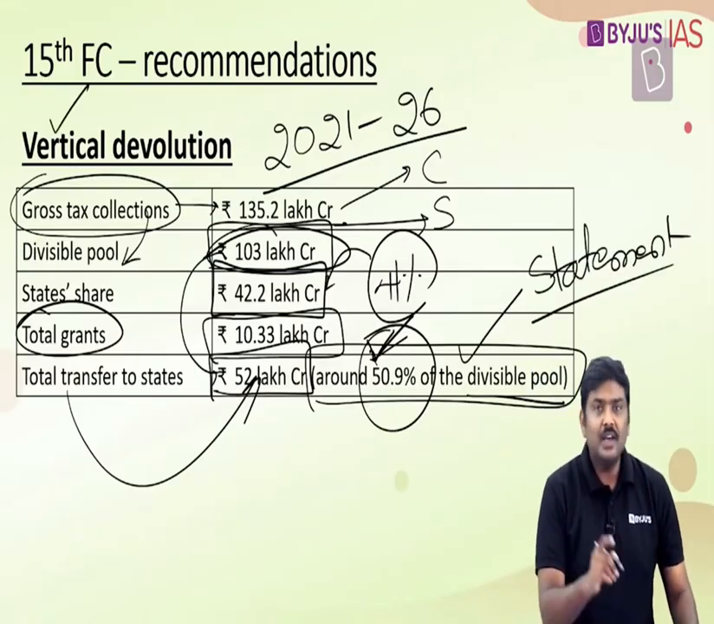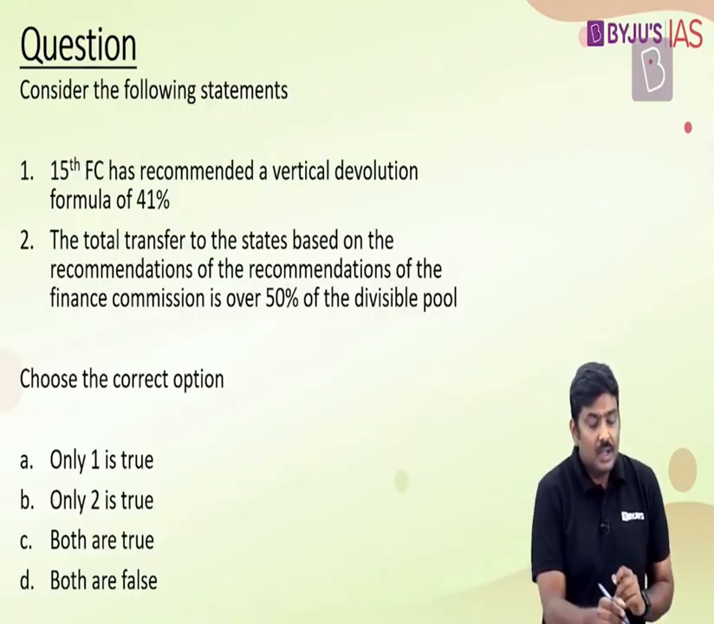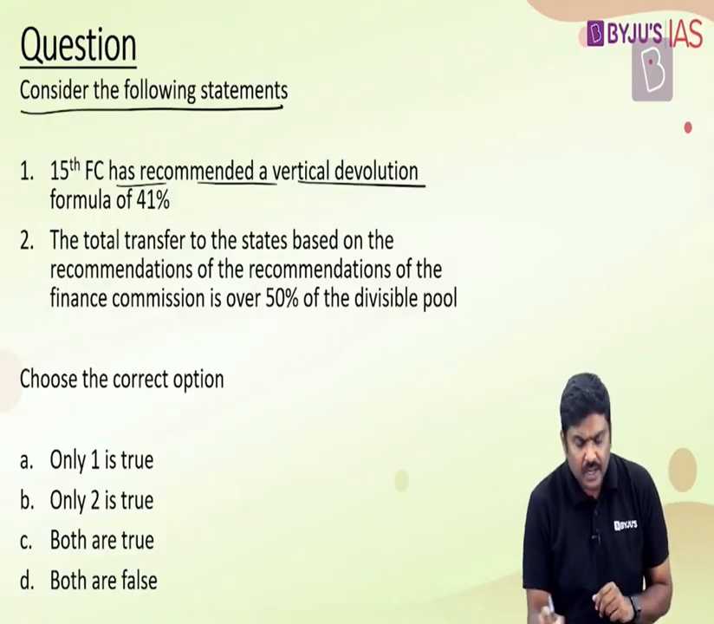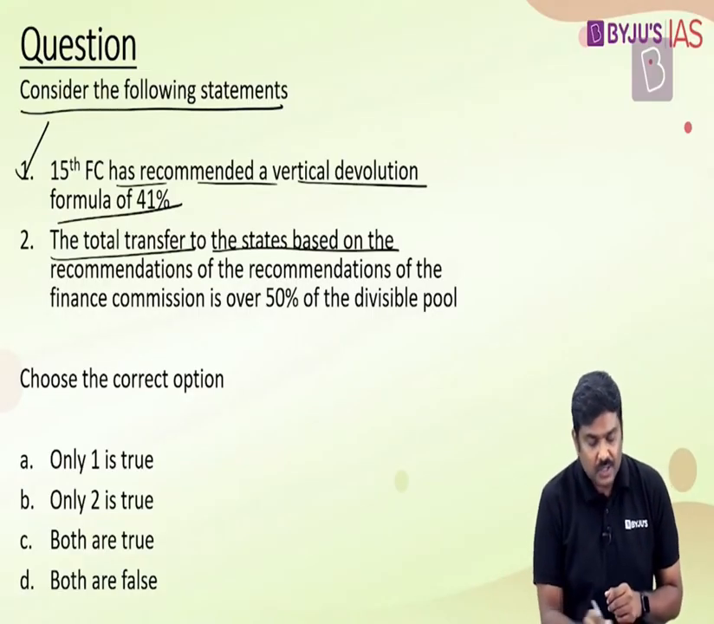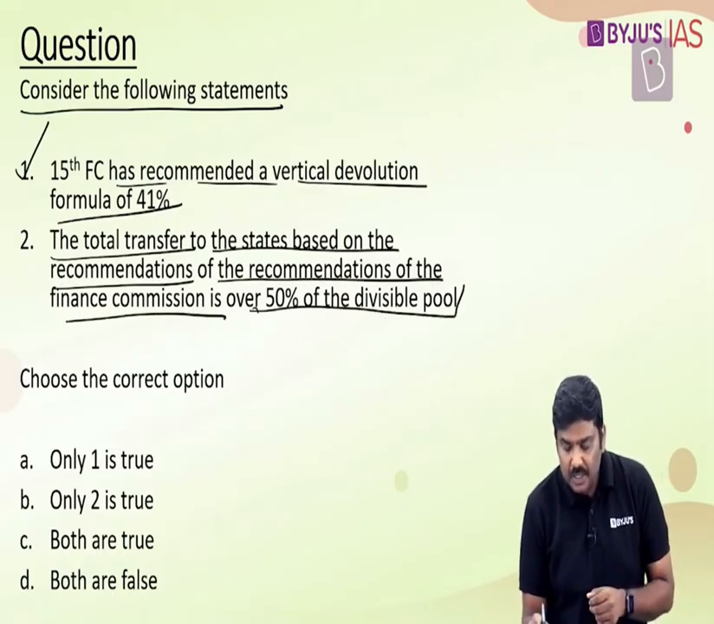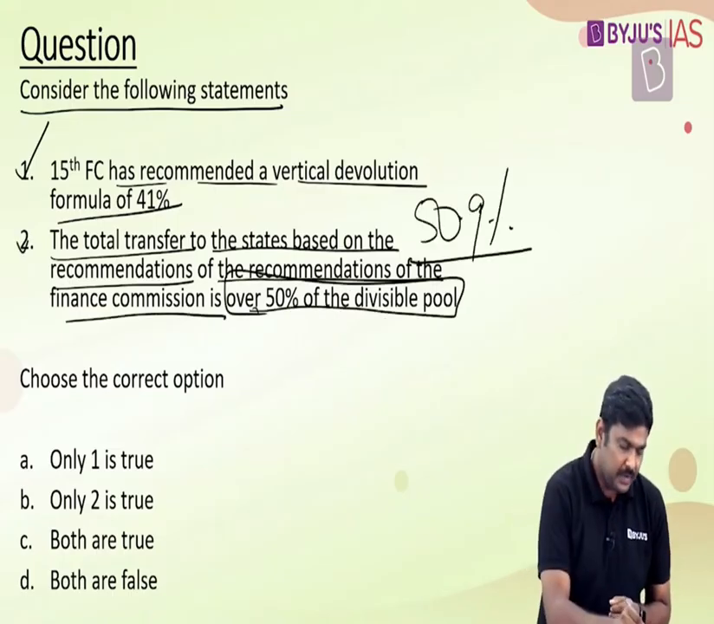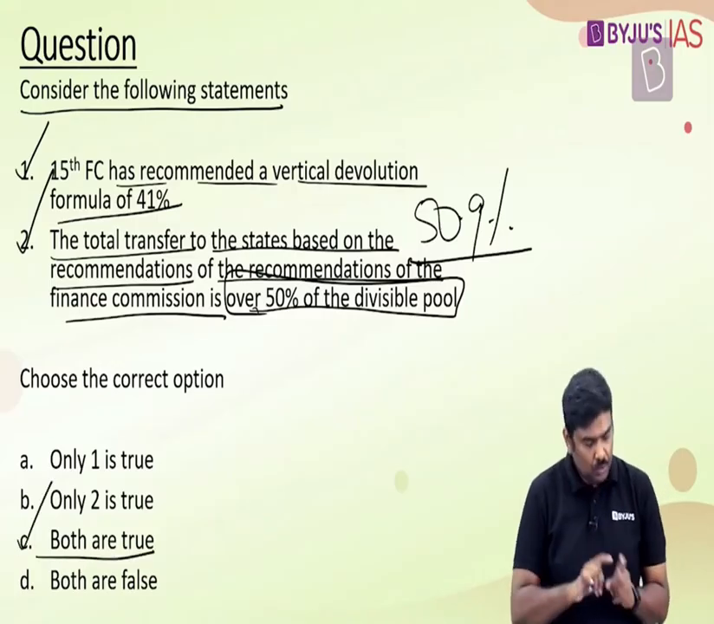Now this is with respect to vertical devolution formula. Based on this discussion so far, I've given an MCQ here. Consider the following statements. The 15th Finance Commission has recommended a vertical devolution formula of 41%, correct? The total transfer to the states based on the recommendations of the 15th Finance Commission is over 50% of the divisible pool. Just now we have seen this, it is 50.9%. Even this particular statement is correct. Based on this analysis, option C, both are true, is the right option here.